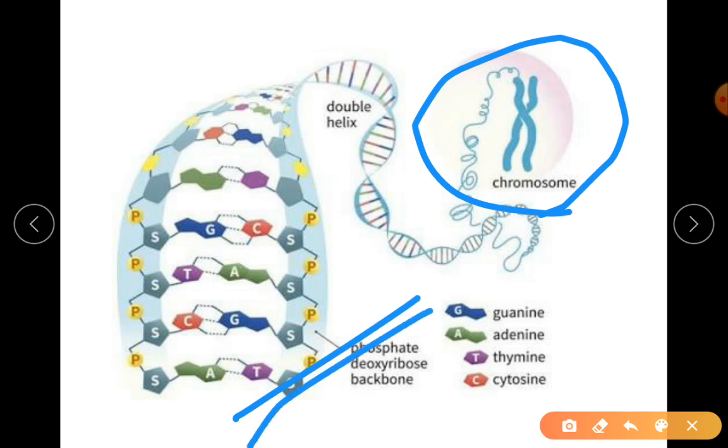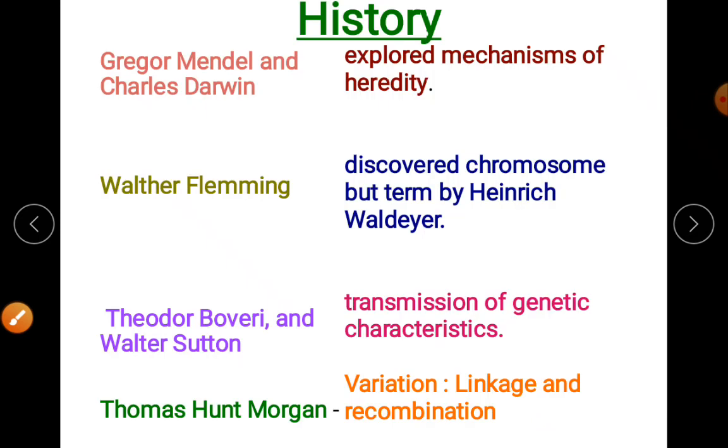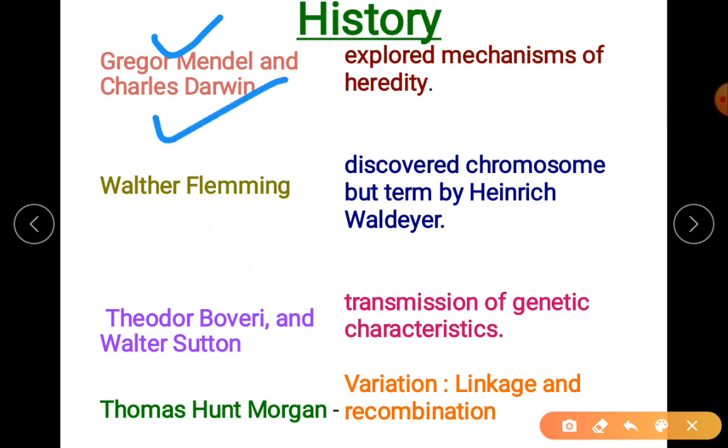So till now, it was all about one person giving the idea to the next scientist. The discovery of chromosome was clear and the behavior of chromosome was also clear. Just to recall the history, you remember Mendel's pea plant experiment, Charles Darwin about evolution.